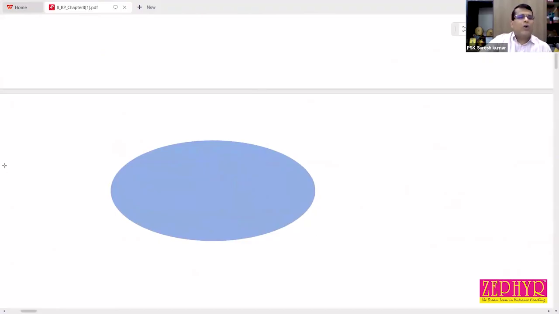This is an elliptical orbit. This axis is called the major axis. This axis is called the minor axis of an ellipse. Suppose initially a planet of mass m is here. After a while it reaches here. Suppose this is the sun.